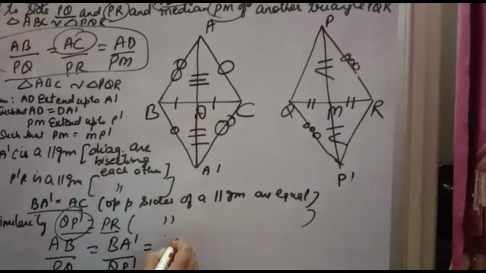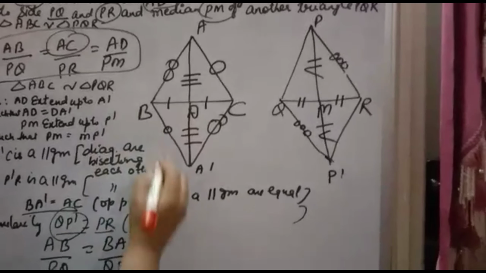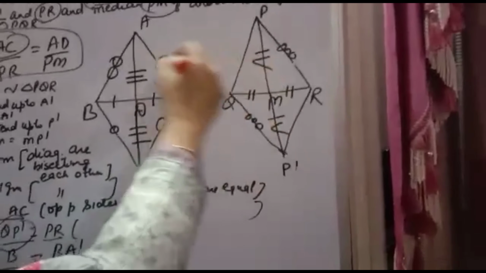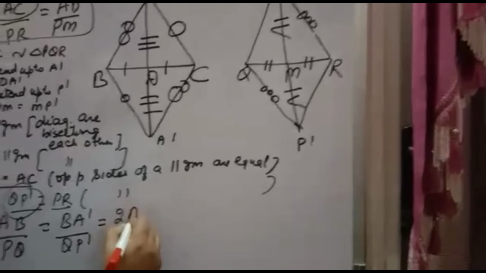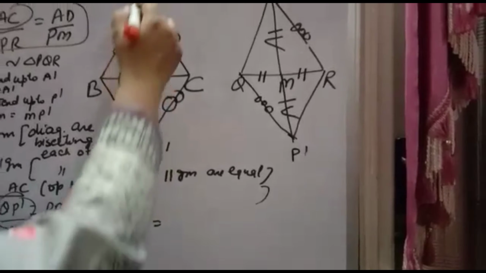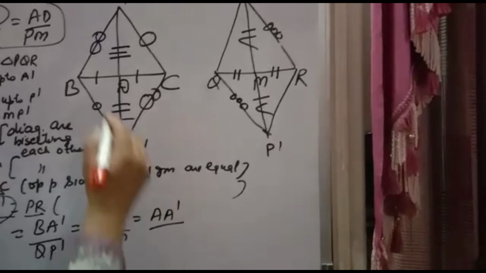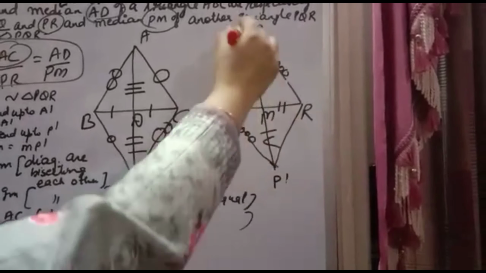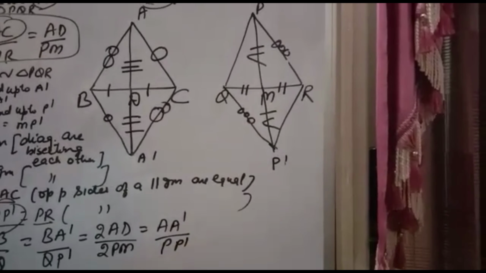This is equal to AD over PM, because you want this triangle to be proved similar to this triangle. So here you will write 2AD, here 2PM. Now twice AD is equal to AA dash, so you can write AA dash, and twice PM is equal to PP dash, so you can write PP dash.